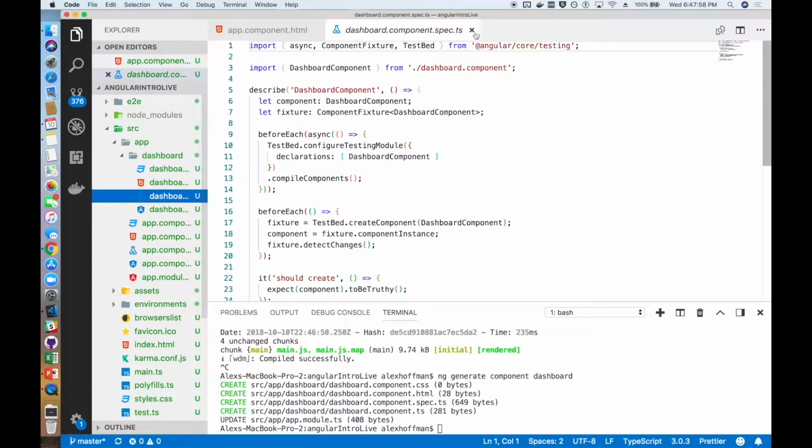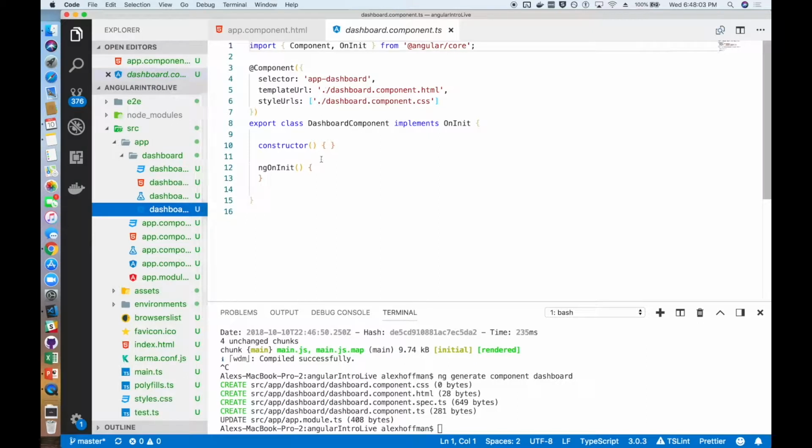It also placed it in our application everywhere, as well as gave us a CSS file, an HTML file, a component file, and a spec file. So those are the files that were created for us.